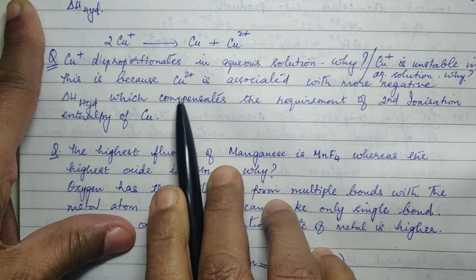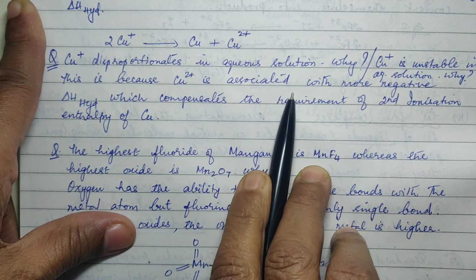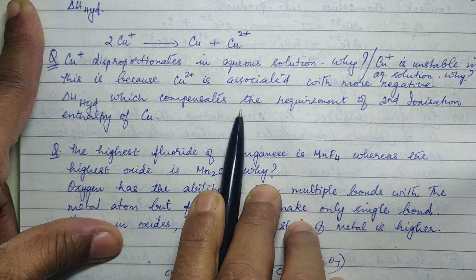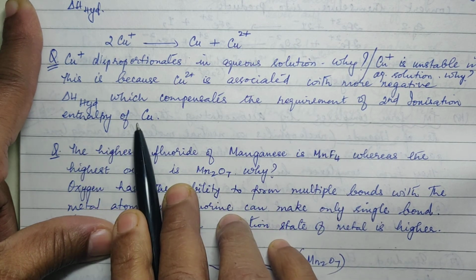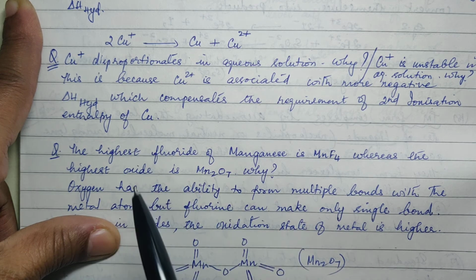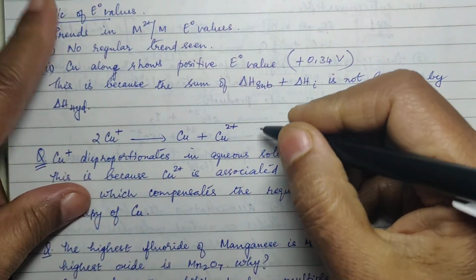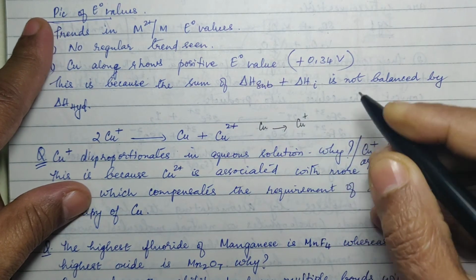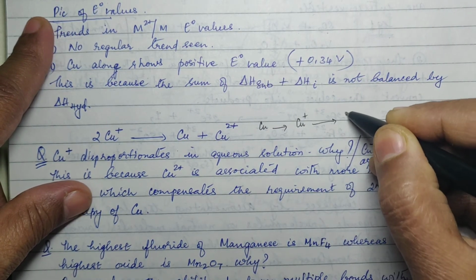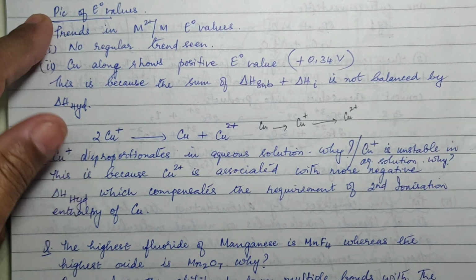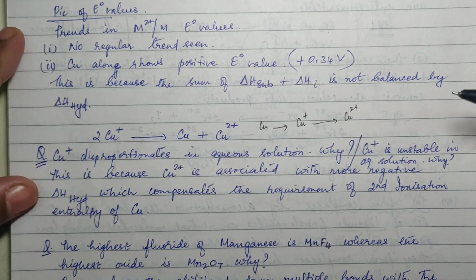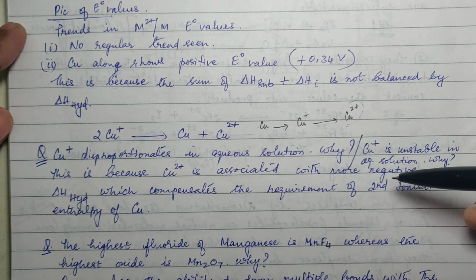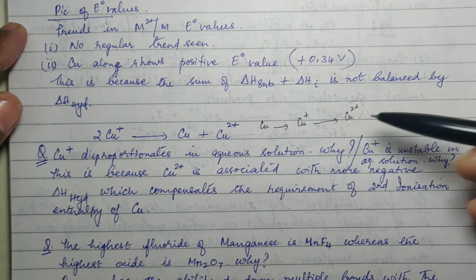This is because Cu2 plus is associated with more negative delta H hydration, which compensates the requirement of the second ionization enthalpy of copper. Now what happens when Cu ionizes? Initially Cu plus is formed and then Cu plus loses another electron to become Cu2 plus. Here the delta H hydration of Cu2 plus is much more negative.